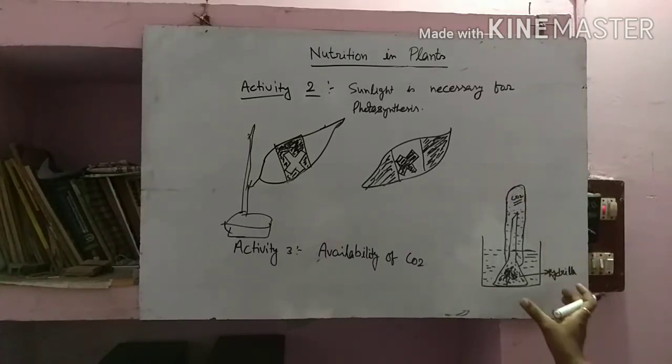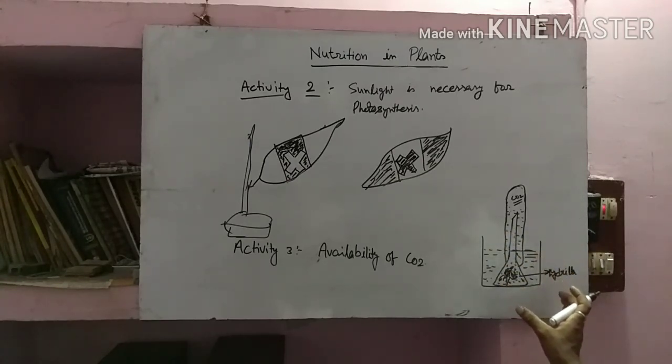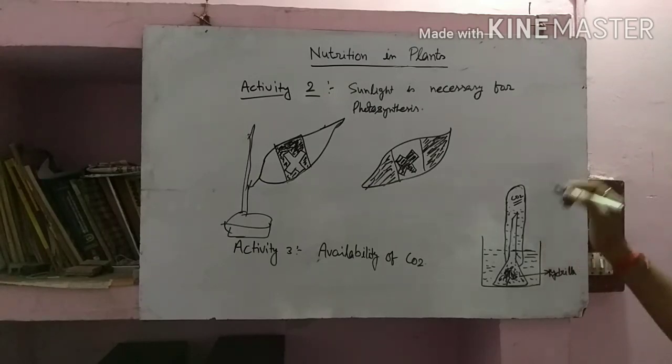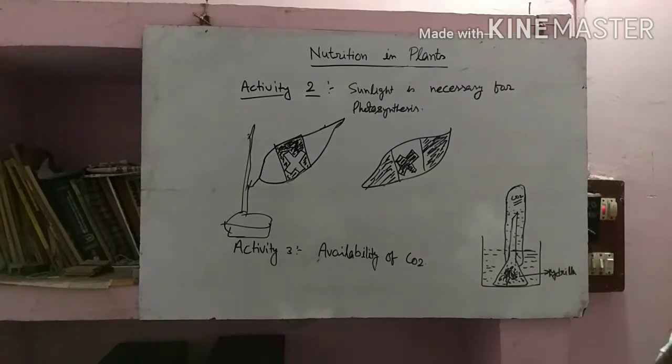But if you take this complete arrangement to a dark place, where there is no sunlight, you will find the production of carbon dioxide is slow. It shows that the release of carbon dioxide becomes faster in the presence of sunlight. Okay, today this much only.